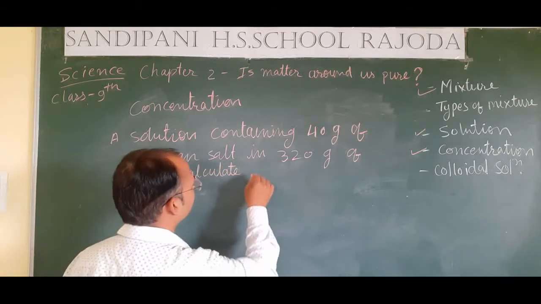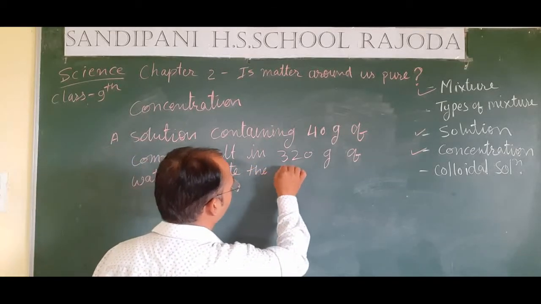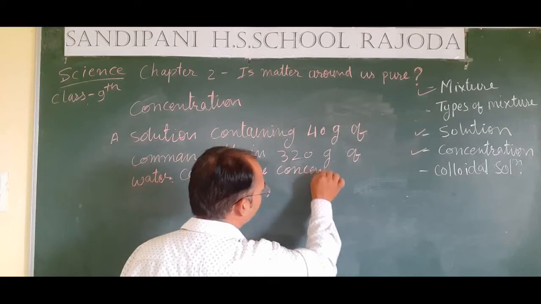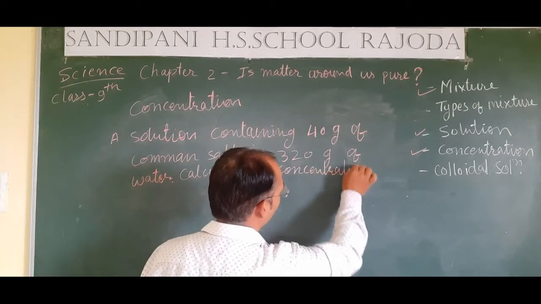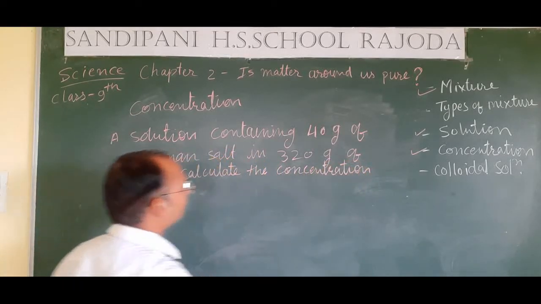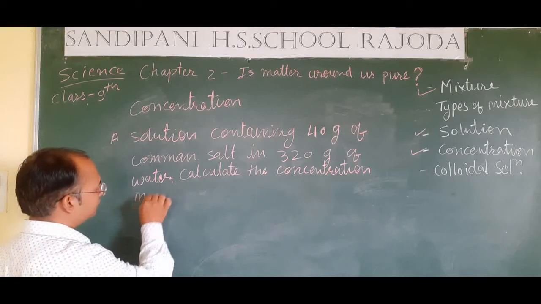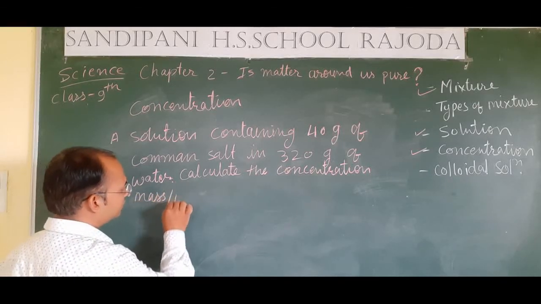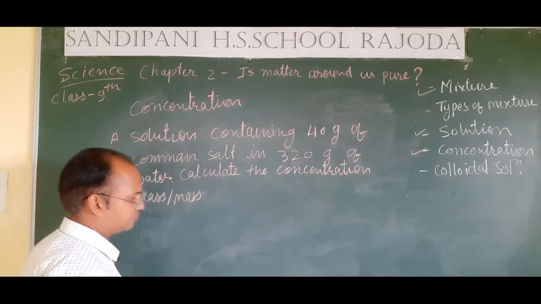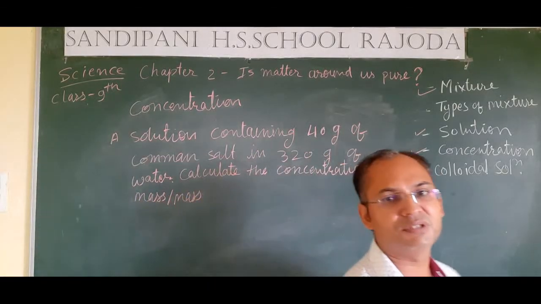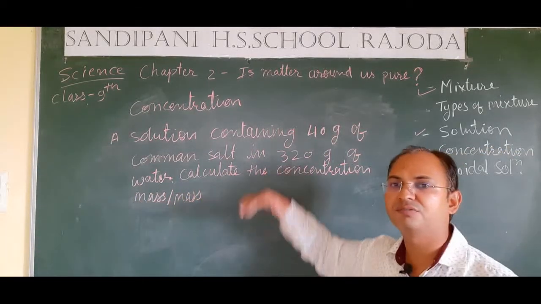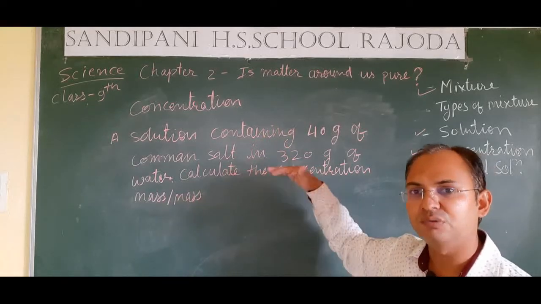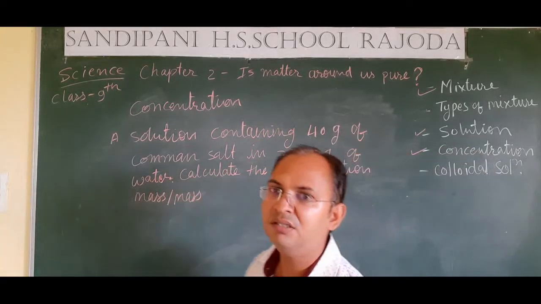Calculate the concentration, and we have to find the concentration in mass by mass. The very first method that we have seen, mass by mass, that means mass of the solute upon mass of the total solution multiply by 100.